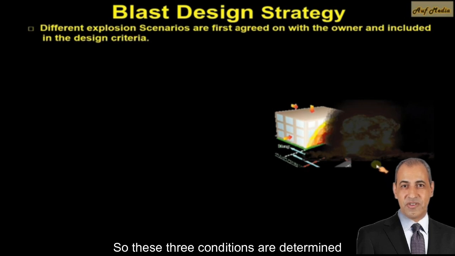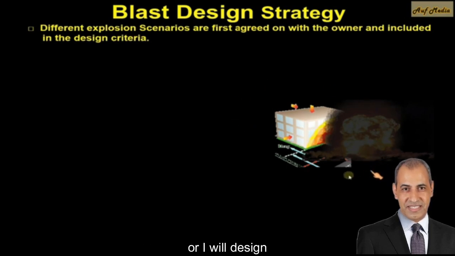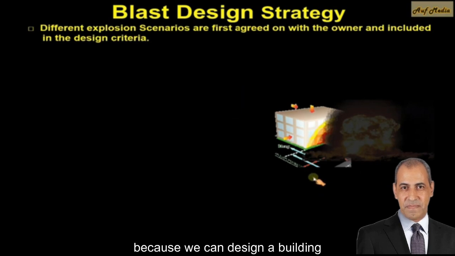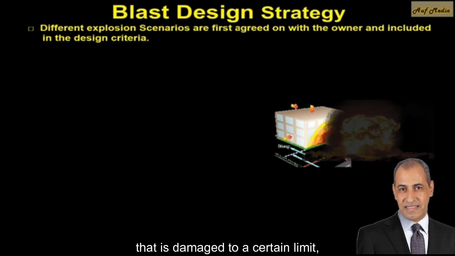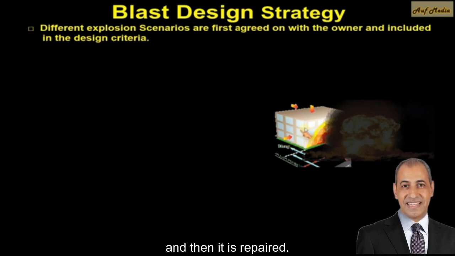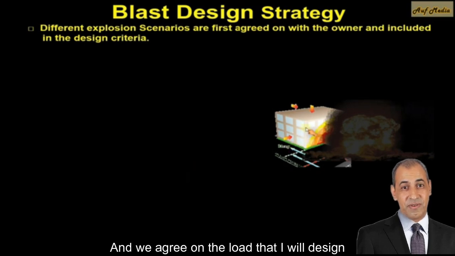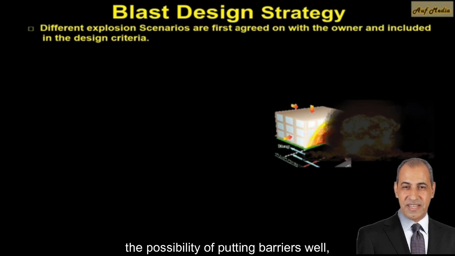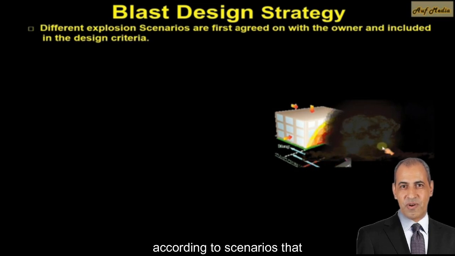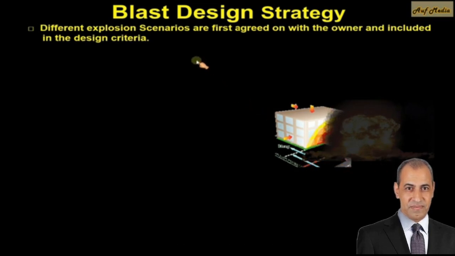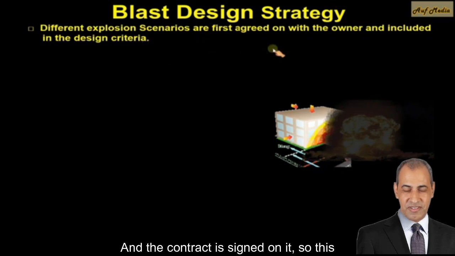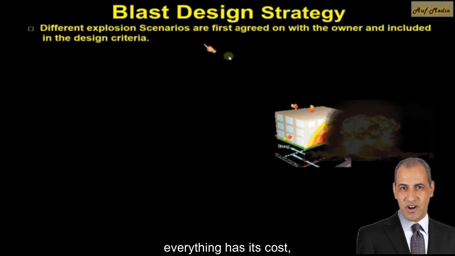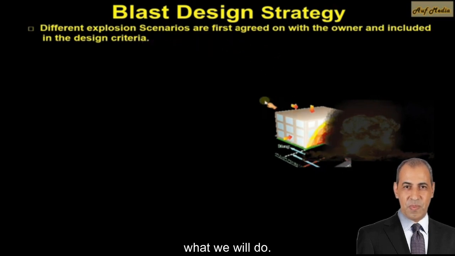So these three conditions are determined initially, or I will design with all three conditions, because we can design a building that is damaged to a certain limit, and then it is repaired. And we agree on the load that I will design on it, and the possibility of putting barriers where, and so on. So the design criteria is the first thing I specify with the client, according to the scenarios that I agree on. And the contract is signed on it. So this is my design. Everything has its cost, so we know from day one what we will do.